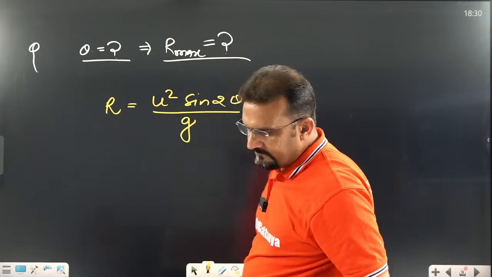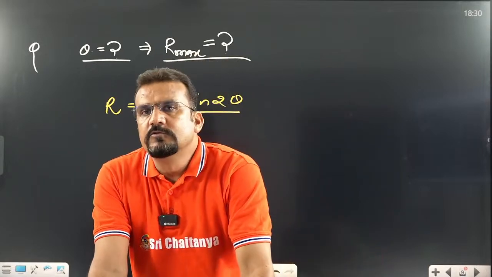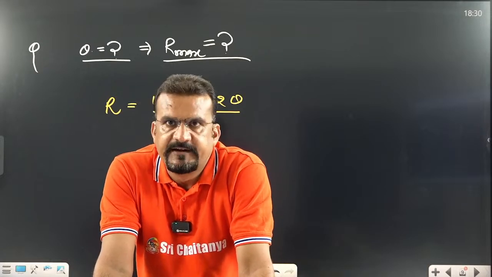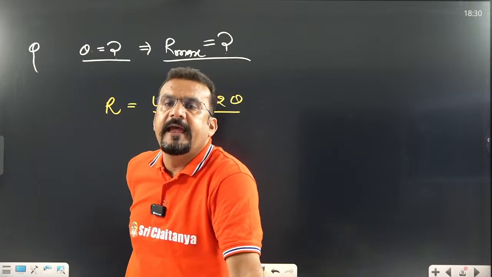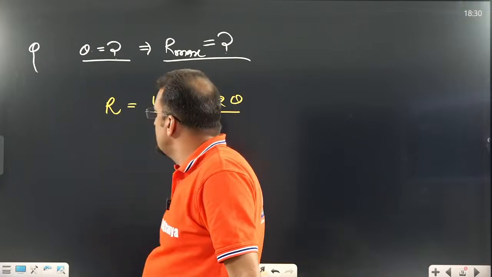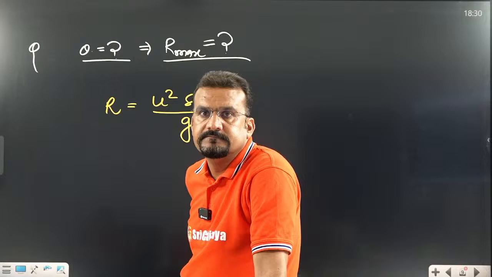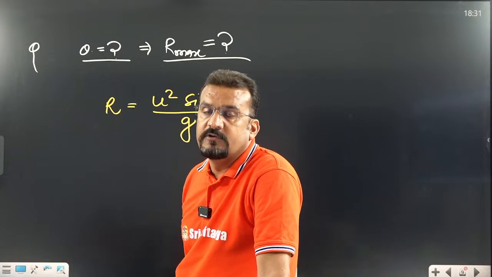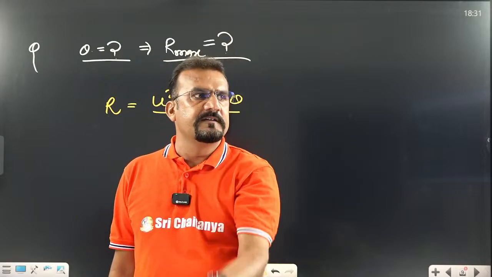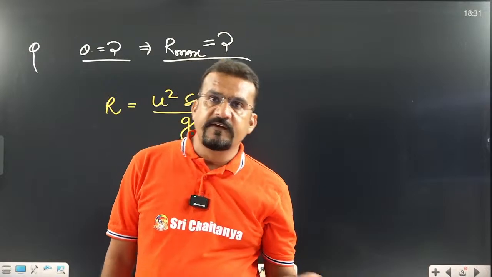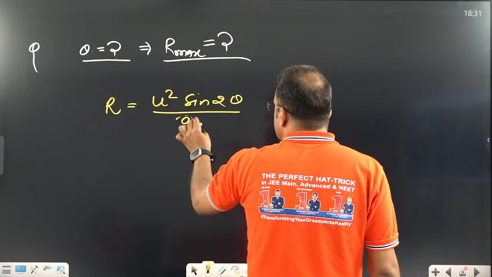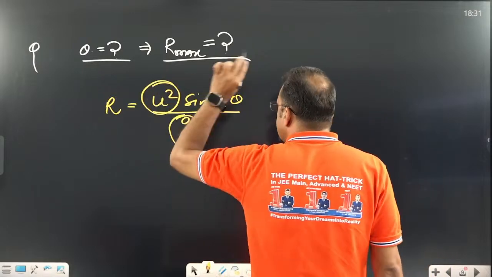Now, how to think about when it will be maximum? If you want to throw a projectile, your capacity to throw it is limited. Whatever power or energy you have is limited; you can't increase that. What you can change: u square and g are constant, that is given. What can you change? The angle. If I throw a ball directly upward, the range is 0, it comes down at the same point. But if I throw it at an angle, it goes in the horizontal direction. So what is the condition? This is constant, this is constant, given in the question.